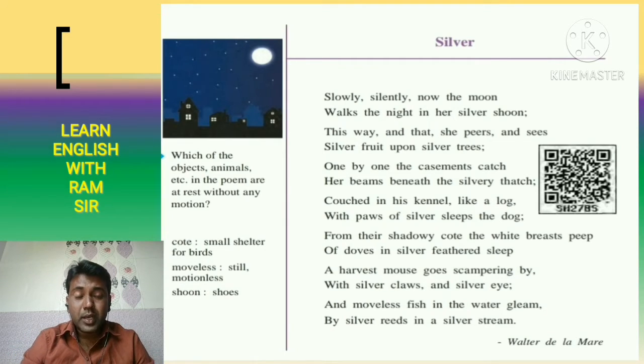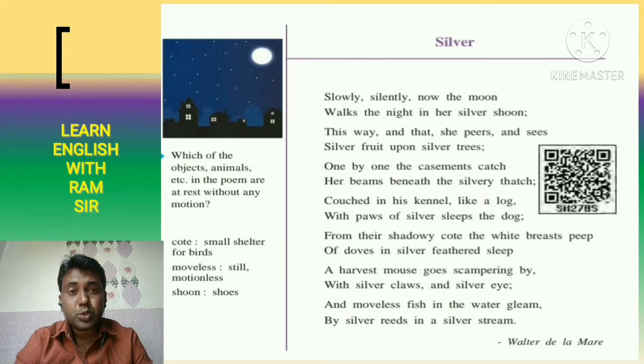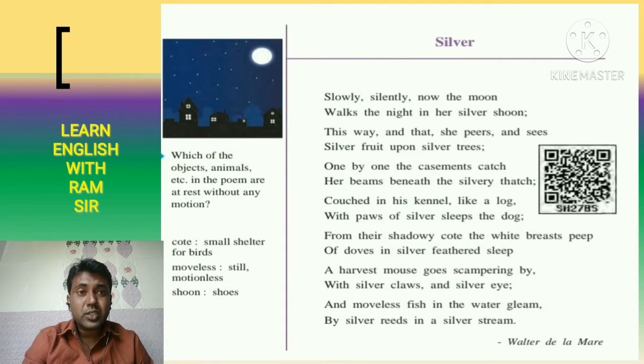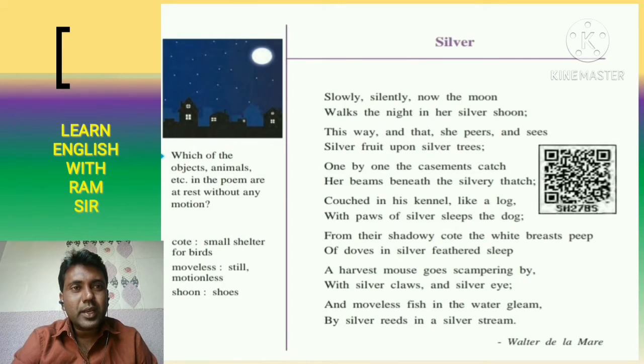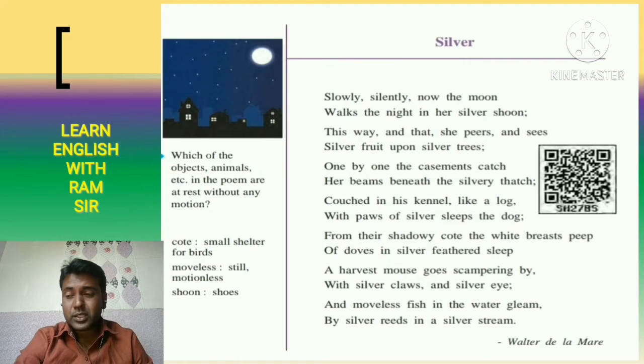And in this way, remember, here we have couplets. Couplet means two lines were there. First line and the second line. Of course, you will get the rhyming pair here, moon and shoon. Likewise, you will get one rhyming pair in each couplet. So in the second couplet, the poet said, this way and that, she peers and sees silver fruit upon silver trees.